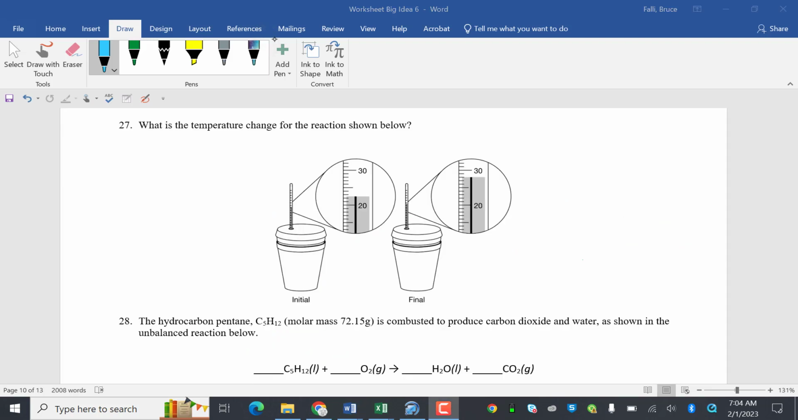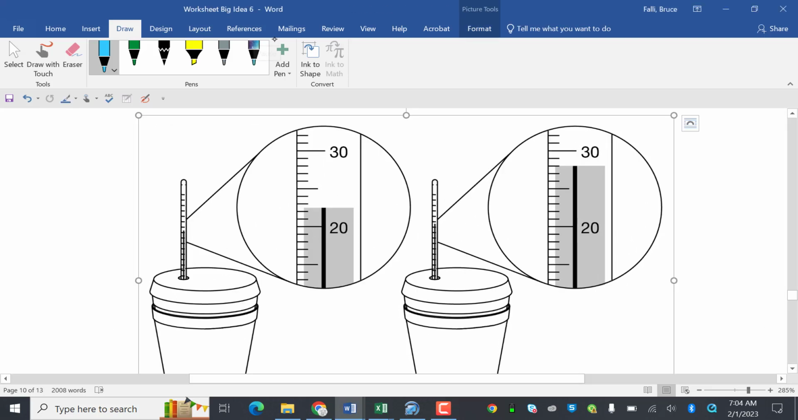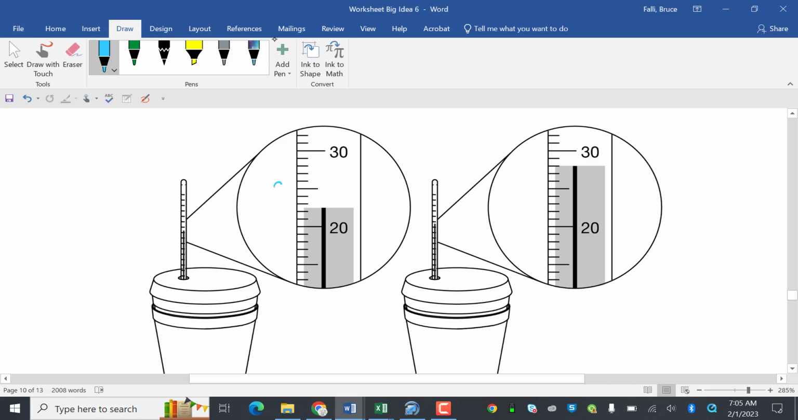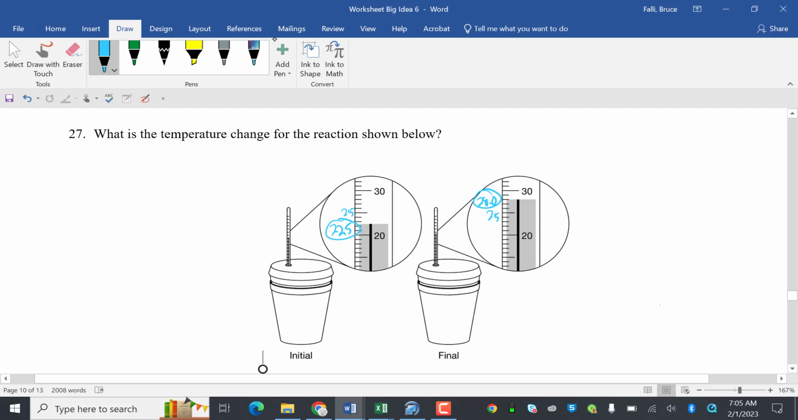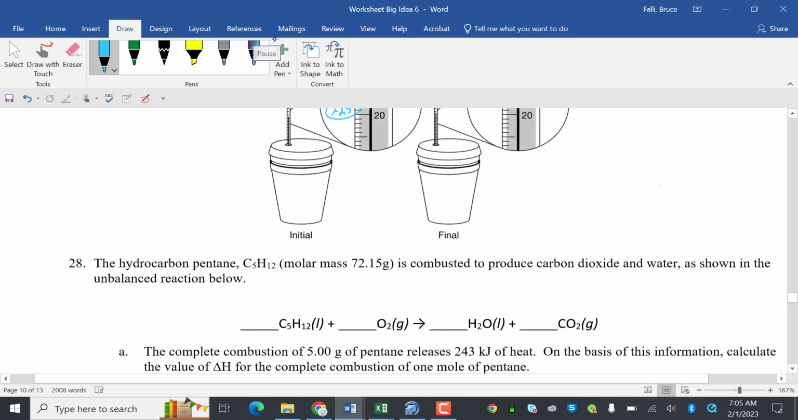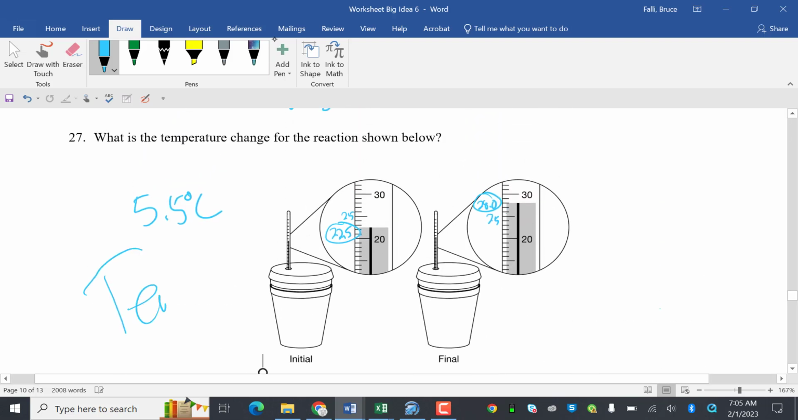All right, so what temperature change is shown for the reaction below? So this is reading a thermometer that we typically do badly. This is 25, 21, 22. This is 22.5. This is 25, 26, 27, 28. I'll call that 28.0. So I went from 22.5 to 28.0, and that is 5.5. Let's subtract that. All right, and you do have to go to the tenths place.